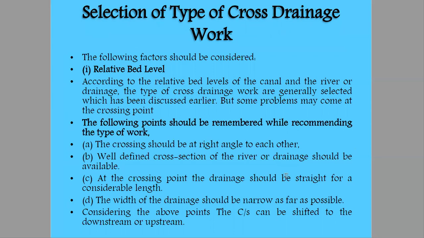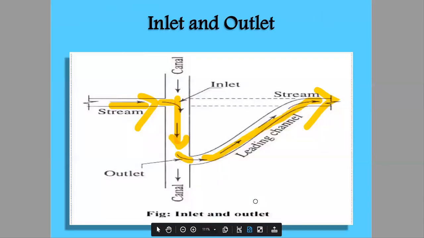That's it with the three situations for cross drainage. First situation was the aqueduct, when the canal is passing above the natural drainage system. Second situation is super passage, when the natural drainage system is passing above the canal system. And third, when both of them cross each other at the same level, there the situation arises of first level crossing and then inlet and outlet.